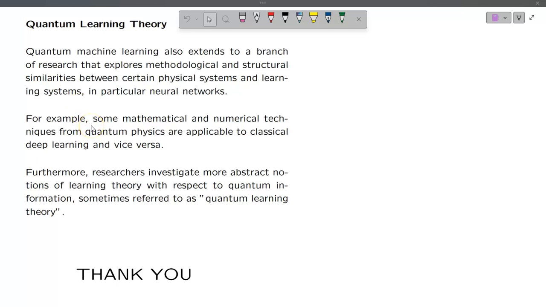Usually in math papers the proofs are 50 pages long, and we feed them to machine learning neural networks to check the rigor. So that work is also going on. Furthermore, researchers investigate more abstract notions of learning theory with respect to quantum information, sometimes referred to as quantum learning theory.